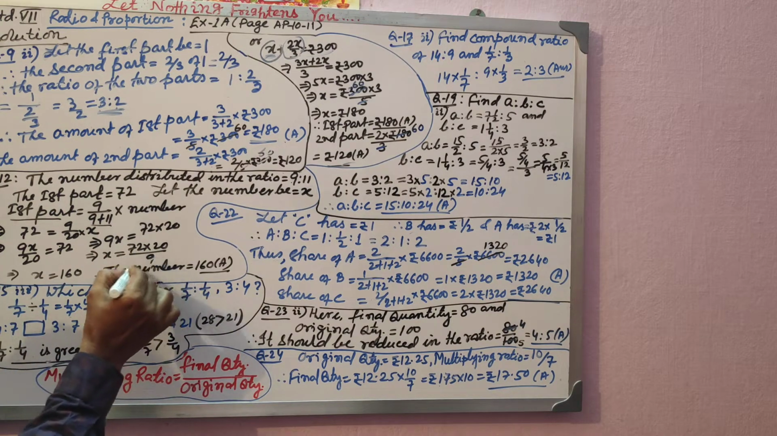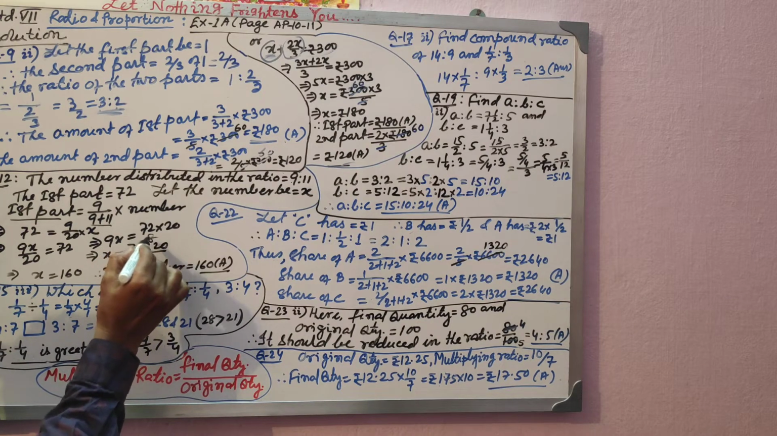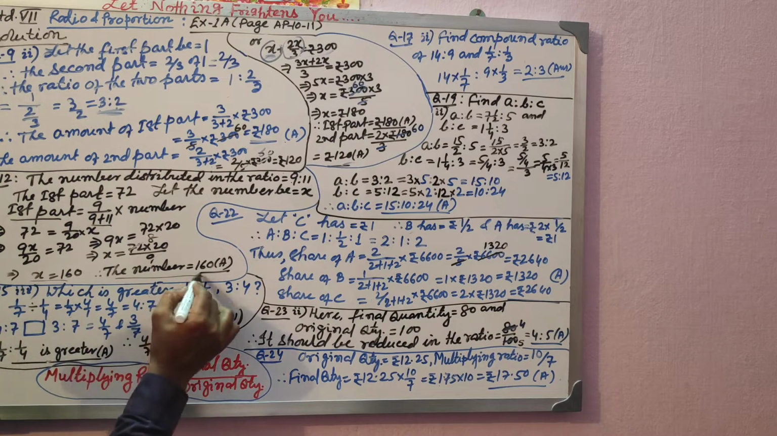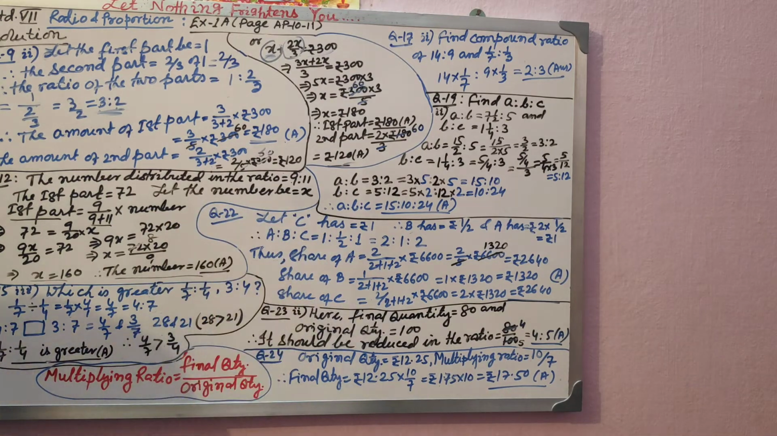So you can cancel this one. 8 9s are, so 8 into 20 is 160. Therefore the x value is 160. X is what? The number. So the number is 160. I hope you have understood.